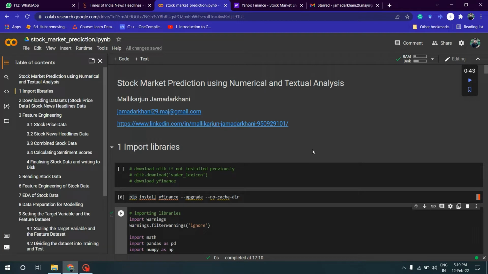Hello Connections, I'm Mallikarjun. As a part of the Spark Foundation internship program, this is the task wherein I need to predict the stock market using numerical and textual data.